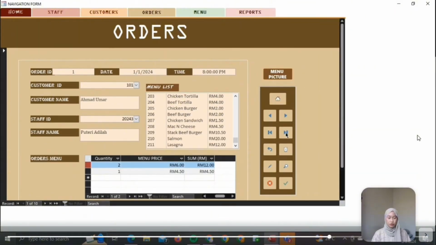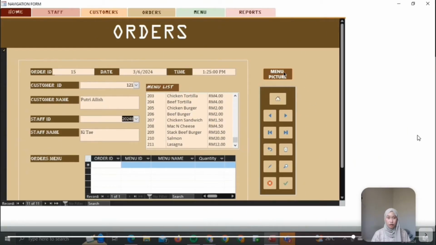So we're going to try to add an order. So add button. So order ID. Okay. The date is today. So let's say time is 1:25 p.m. And then the customer ID, order ID, the staff ID today, just today.